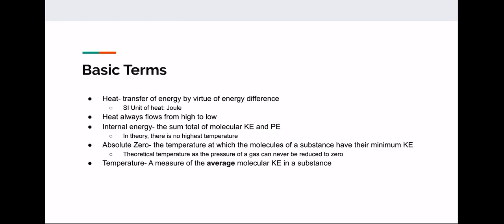Absolute zero, that's the temperature at which the molecules of a substance have their minimum kinetic energy. And theoretically, this cannot be achieved because the temperature or the pressure of a gas can never be reduced to zero. And finally, temperature is a measure of the average molecular kinetic energy in a substance. Note the difference here between heat and temperature. They are not the same thing. Heat is the transfer of energy, while temperature is the measure of the average molecular kinetic energy in a substance.